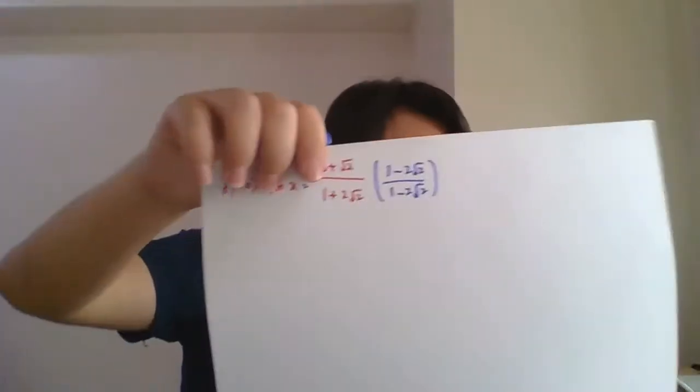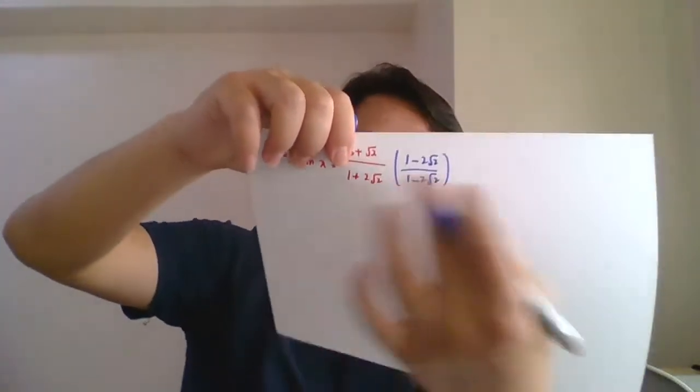Okay, so this one you have to multiply with its conjugate. What is the conjugate here? 1 plus 2 surd 2, it will be 1 minus 2 surd 2. Okay, this is the conjugate. And then you do the normal expansion.